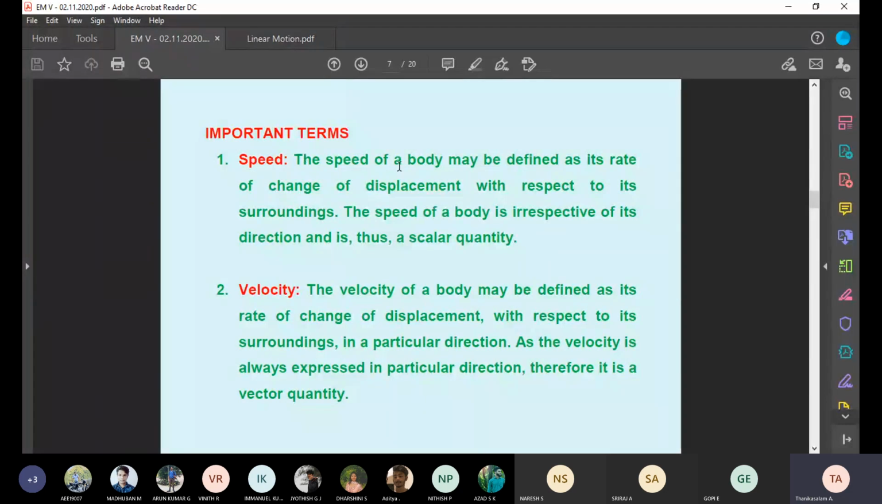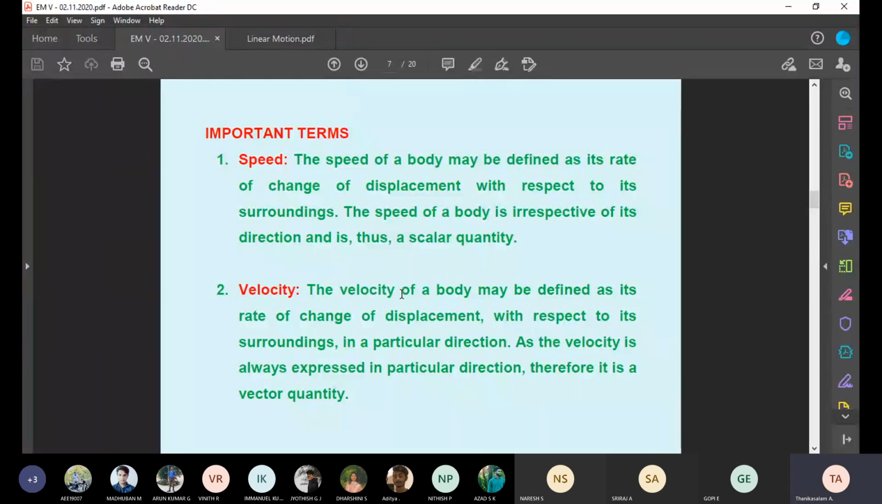See here, the speed of a body may be defined as its rate of change of displacement with respect to its surroundings. Velocity. That's why we ask what is the bus speed, what is the car speed. You can go in any direction and come to the place.